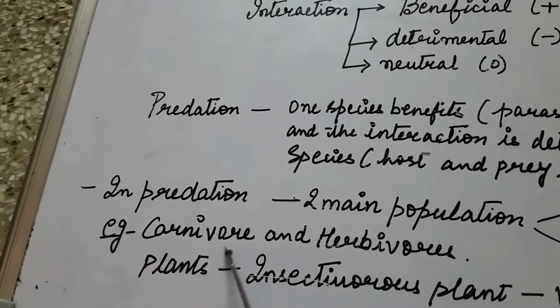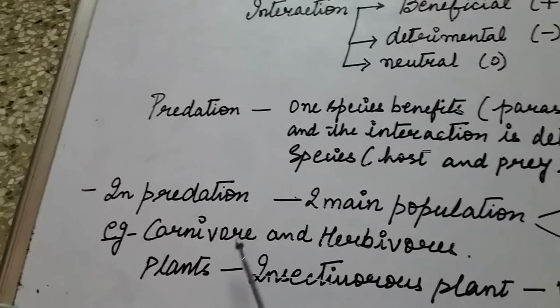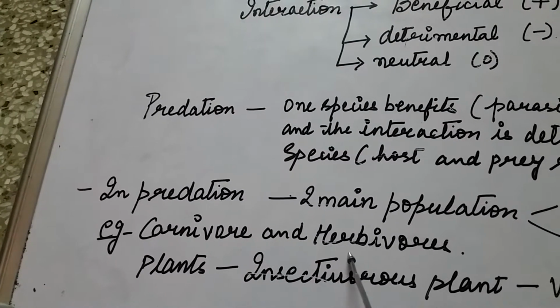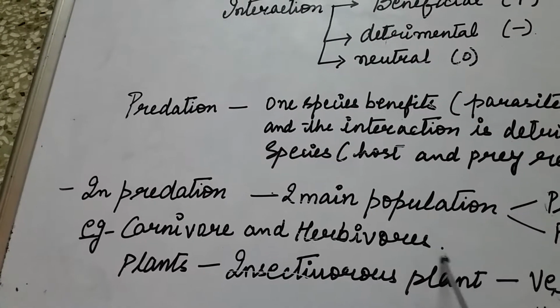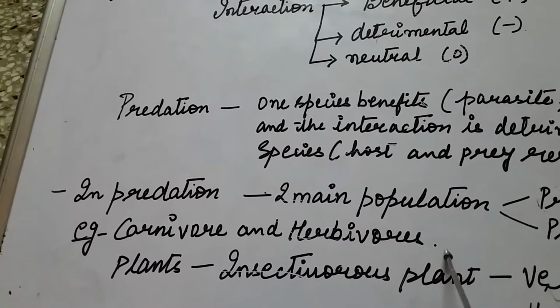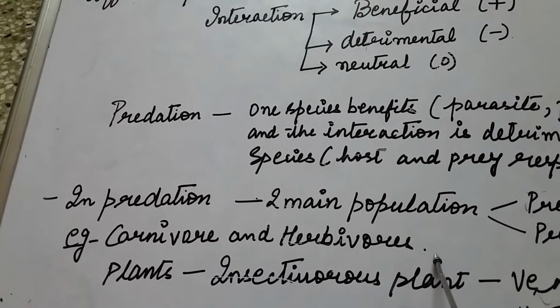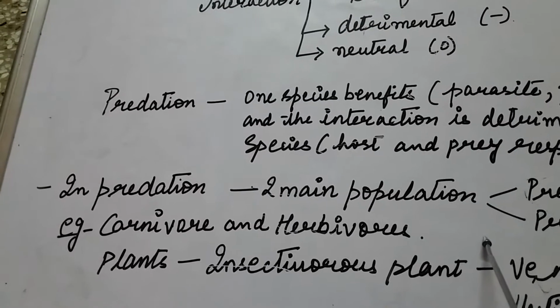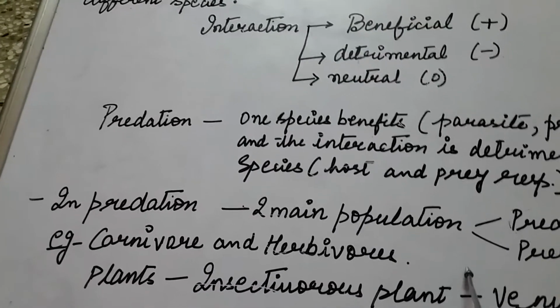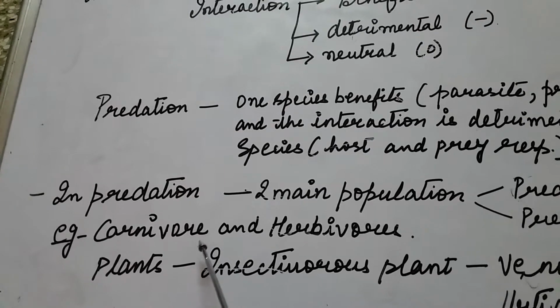If the carnivores are feeding on herbivores, then this will act as a predator and this will act as a prey. And if the herbivores are eating plants, seeds or any part of the plant, then this will become the predator and the plants will become the prey. So this is the interaction.